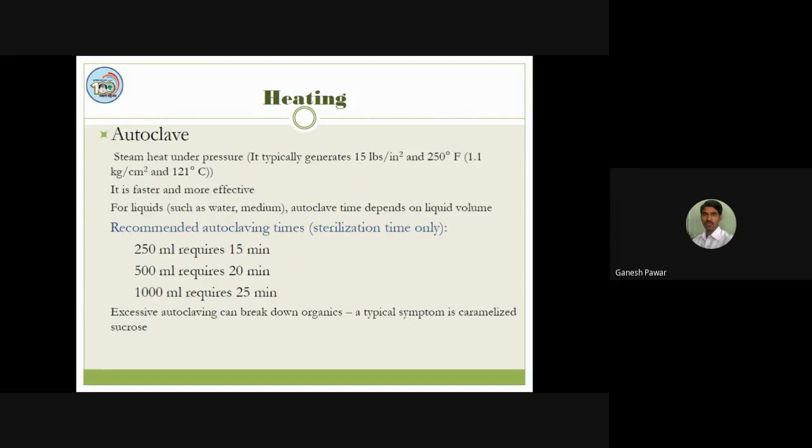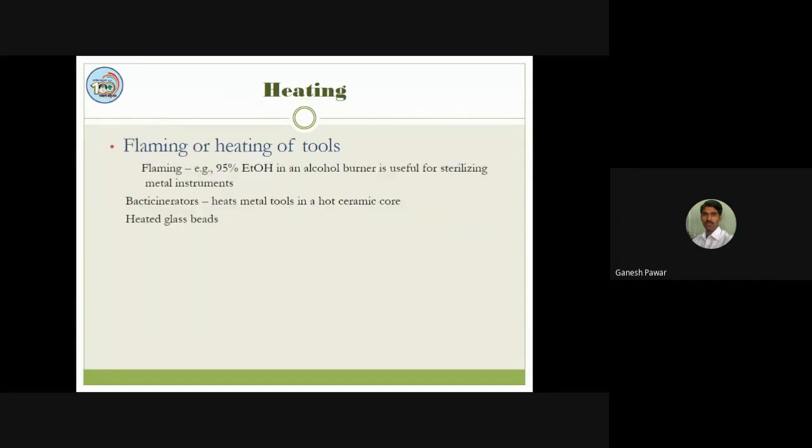The major instrument used for heating is the autoclave. As a student of biotechnology, you know this autoclave very well. We keep the pressure at 15 lbs and get the temperature near about 120 degrees Celsius, which is the standard procedure for autoclaving.